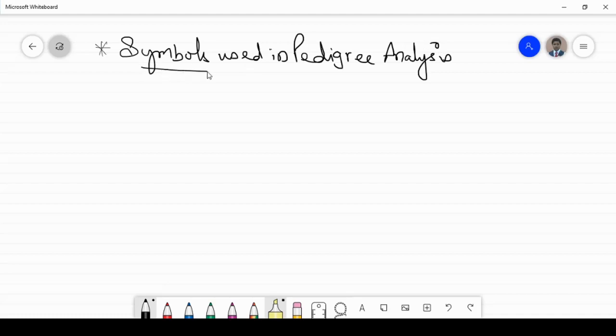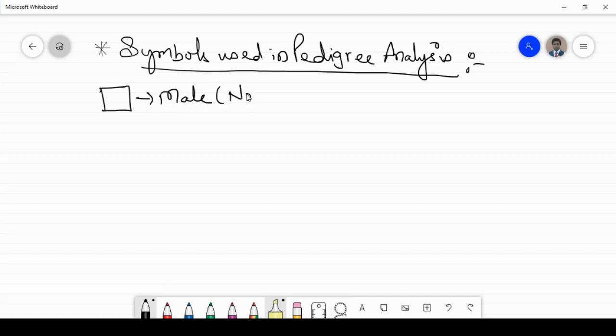First of all, if a square is given to you, it is a normal male. If the same box is shaded, then it is known as a defective male.